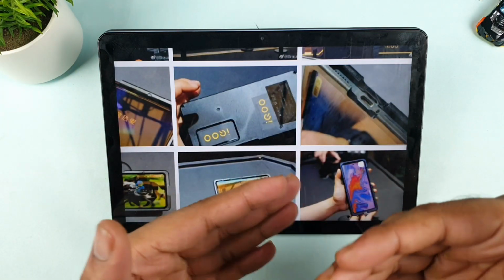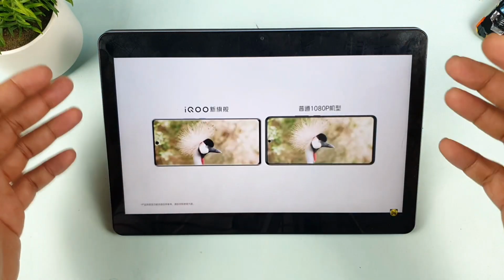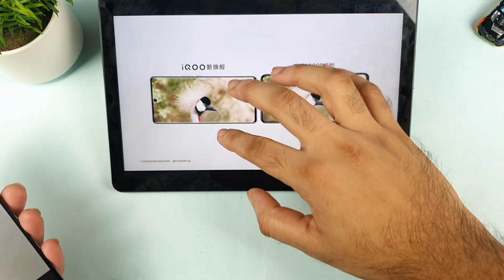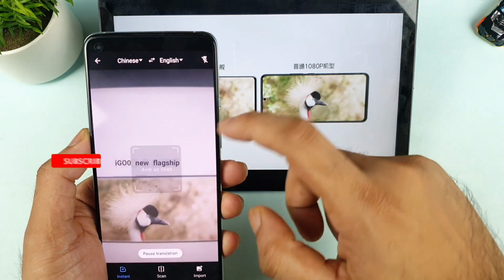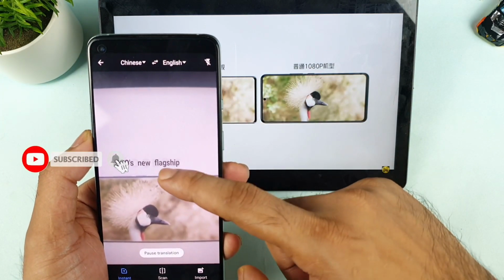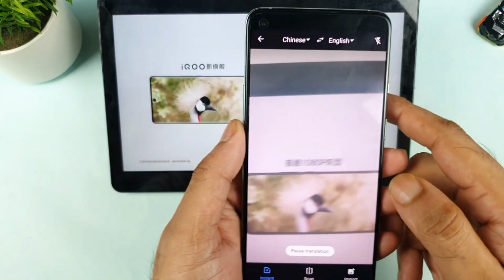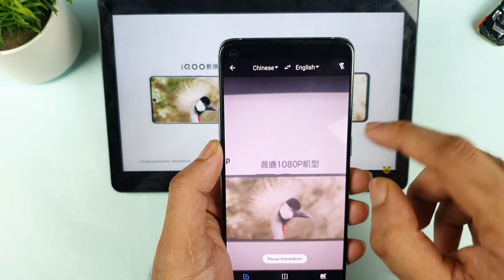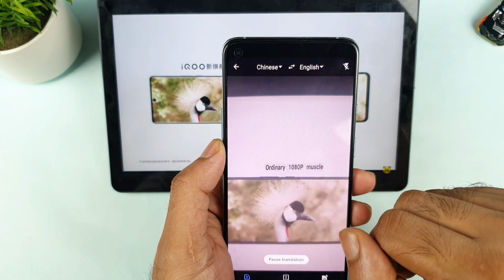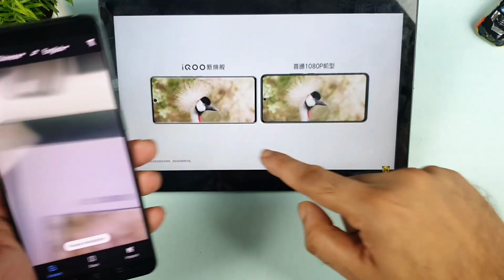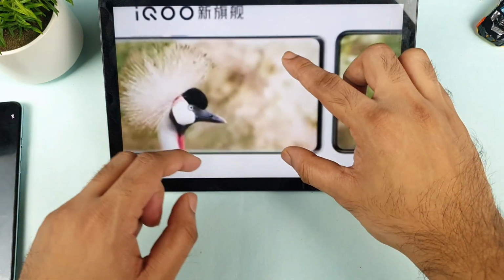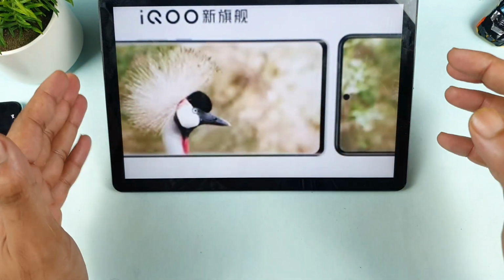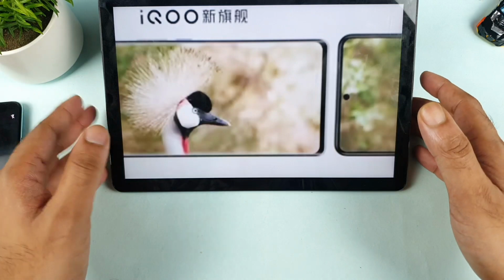That is what I'm going to show you in this video. What the design is, what the type of display is. So first, let's talk about the display. This is how the display of the iQOO 8 will look. Let's translate what the Chinese says into English. It says iQOO new flagship, as you can see. And this one says, let me translate, ordinary 1080 type. So that is what the translation means. So this is the iQOO 8 display, the ordinary display, and you can see the curved edges as well. So finally the iQOO 8 will have a curved display. That's the one thing you should remember.